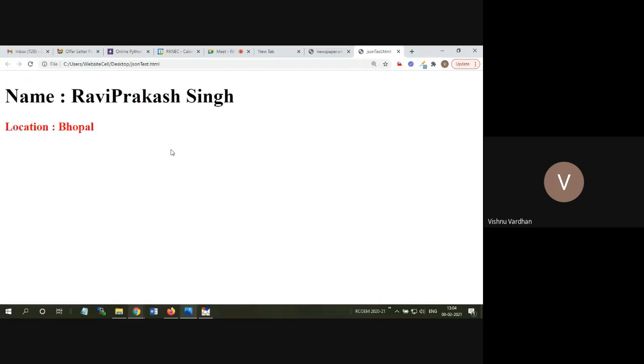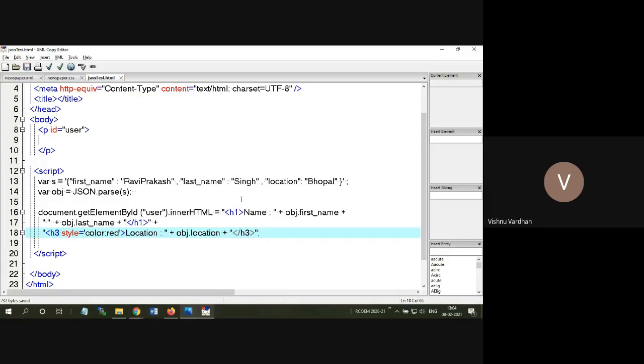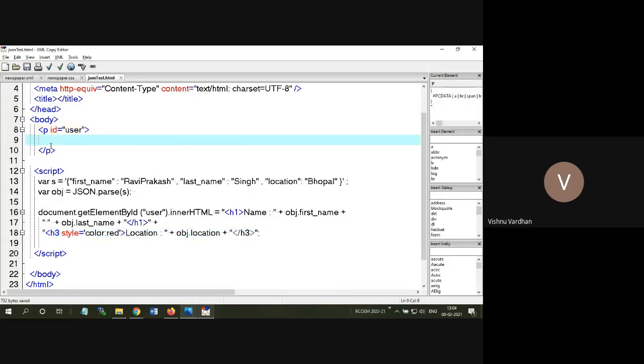parsing. Okay, so understood? There is a paragraph element which is having nothing, and we want to populate the data from the JSON string. This is the JSON string which is having some data, and what we are doing is we are providing this JSON string to this method which is able to convert into an object. So now it is a JSON object. After accessing this JSON object, we can utilize it as an object.